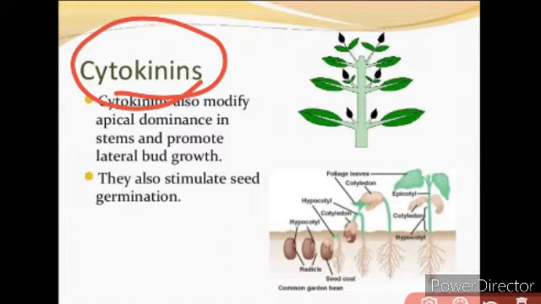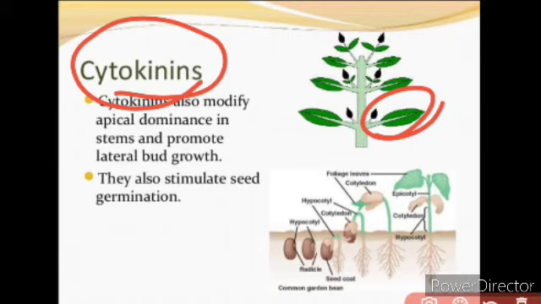Now cell elongation in the sense the cells get elongated, isn't it? It gets enlarged, isn't it? So that is done by the cytokinin, and both the auxin and the cytokinin are responsible for the formation of new organs in the plant, and it also promotes the growth of the lateral bud.